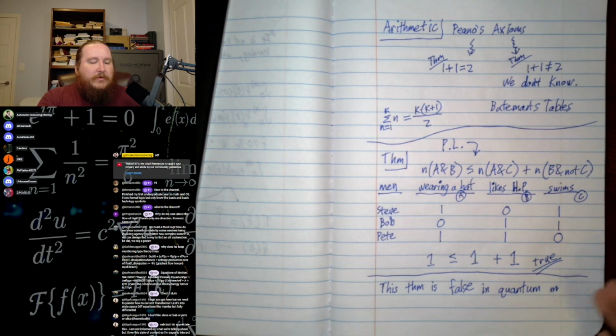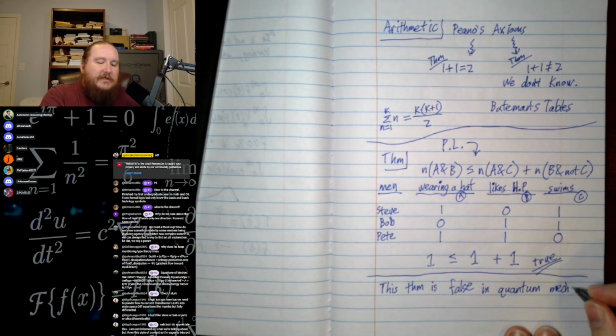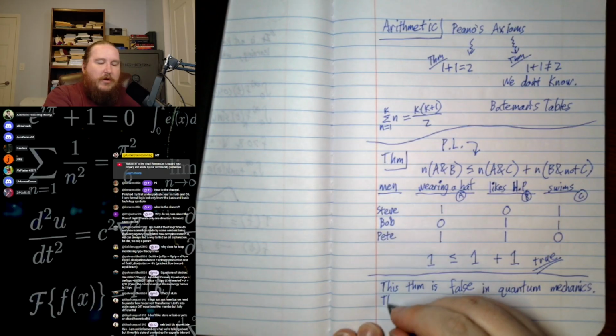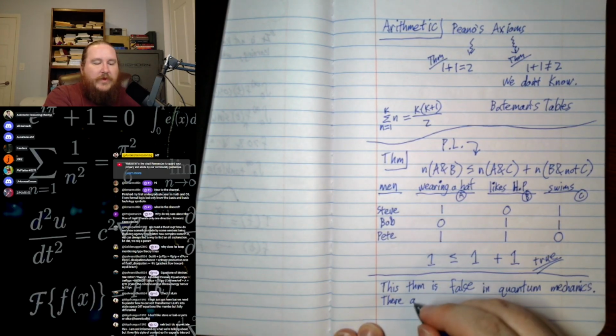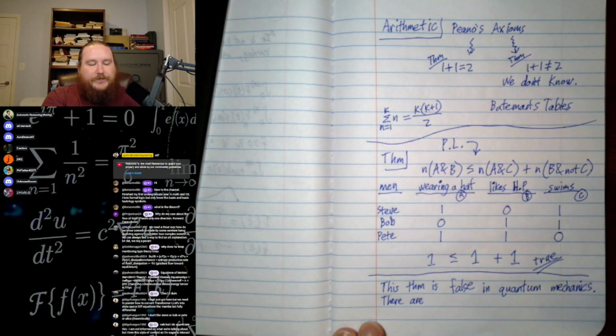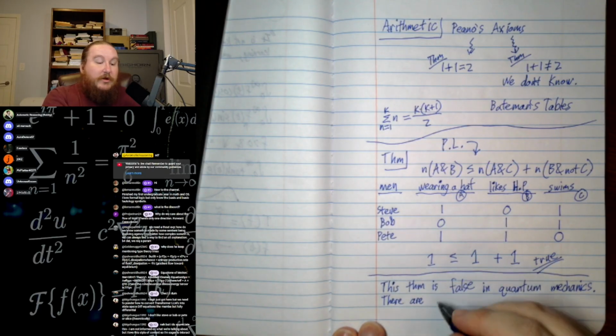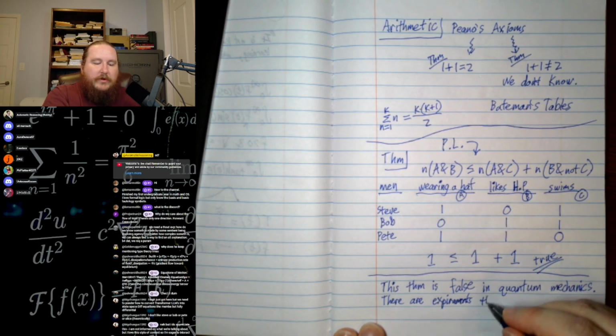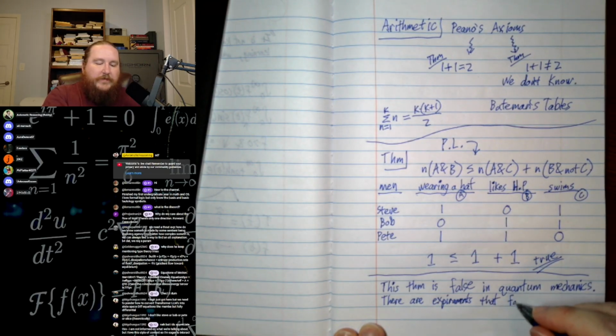So here, when we say the theorem is false, what we mean is that there are experiments that don't comport with this inequality, experiments that fail.